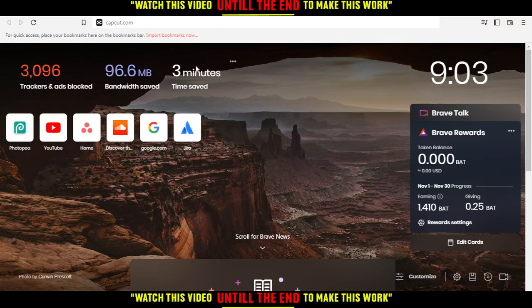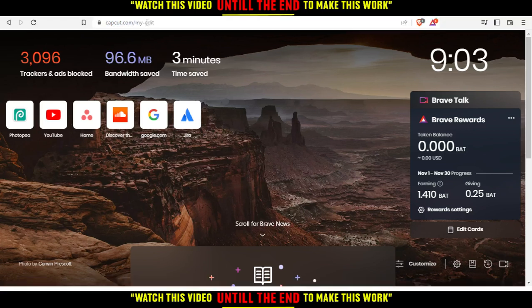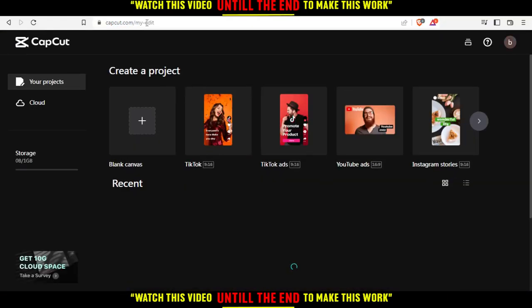When you open your browser, go to the URL section, type CapCut.com and hit the enter button. If it's your first time, you won't find this as your home screen. You'll find two options on your main screen: use on the browser, and download on Windows. If you want to download it, there is a video on this channel on how to do that. At the top right side, you'll find the option to log in or sign in to your account.